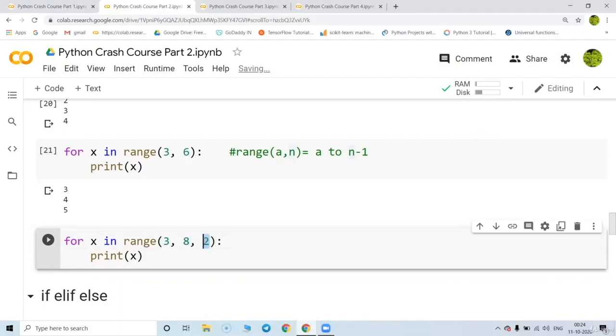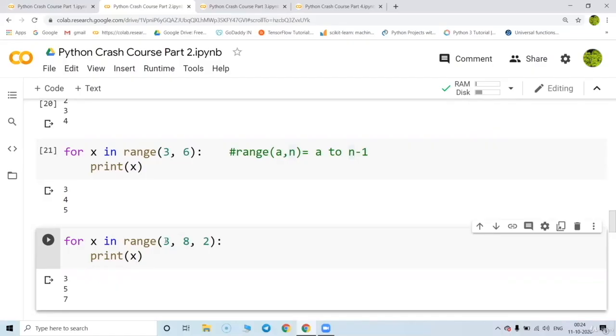You can even take the value like this, and this is basically called a gap. So this is going to skip one value. So 3 to 8 means the values will be from 3 to 7, but after 3, one value will be skipped. So 4 is skipped, and the value we will get is 5. After 5, one value will be skipped, that is 6. So we'll get the value 7.